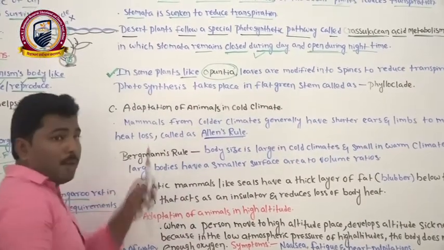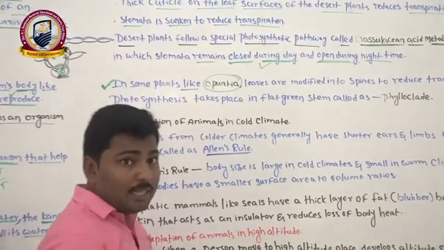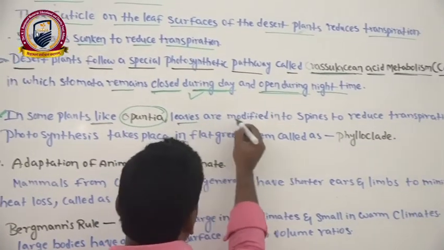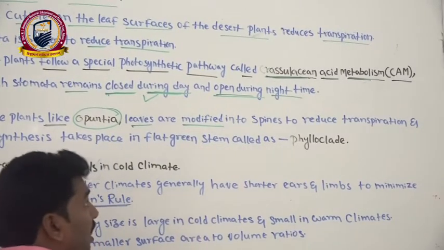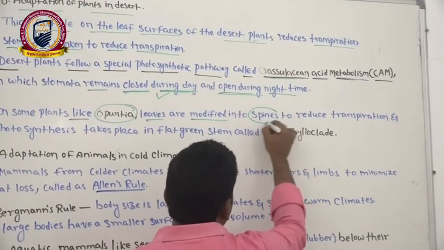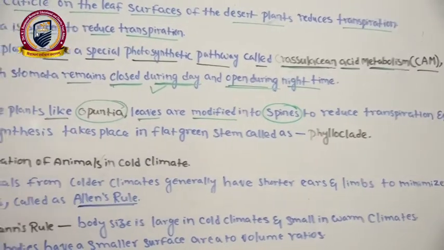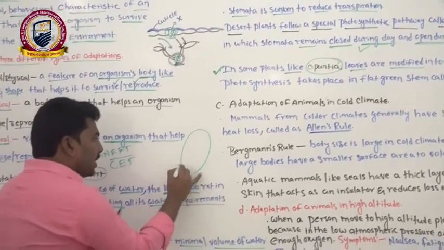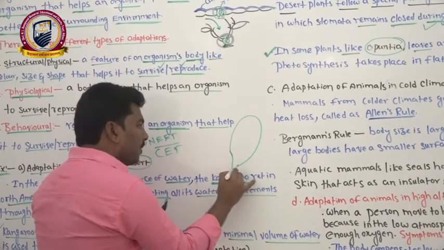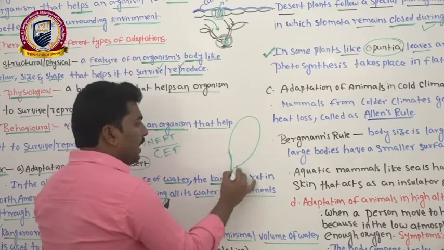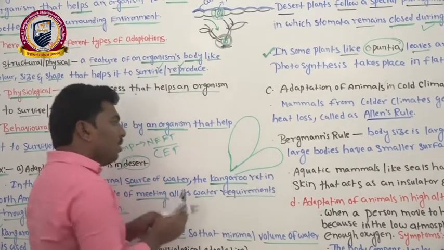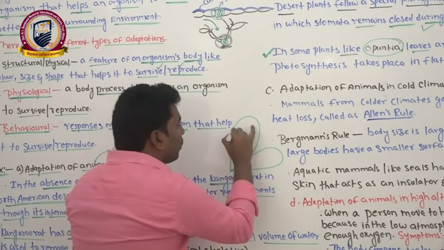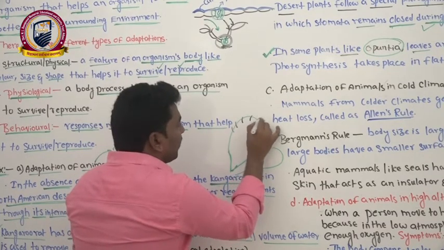We know very well about the Opuntia, we have even seen it in the practicals. In Opuntia plants, the leaves are modified. Opuntia leaves are modified into spines. Okay, now we can see, for example, this is the Opuntia stem. So many are there, but I have drawn only two. On the Opuntia stem, you can see leaves are completely reduced into spines like this.